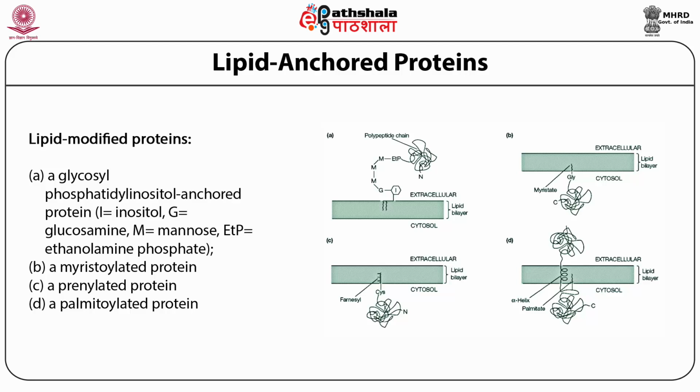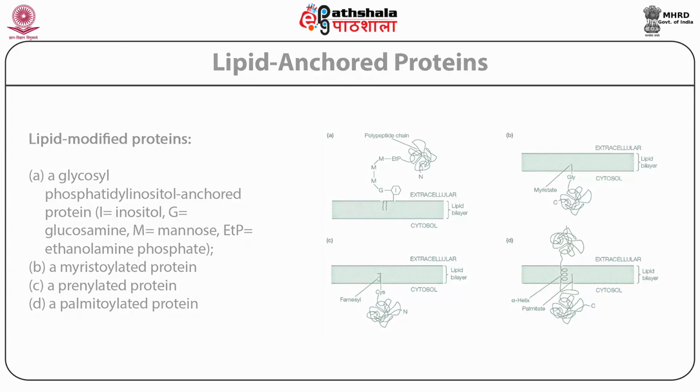If you remember, such proteins are called prenylated proteins. The lipid anchored proteins are involved in some key biological processes. For example, in cell signaling, G proteins and RAS family of proteins are lipid modified or lipid anchored proteins.